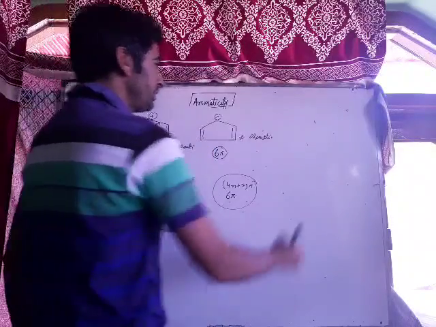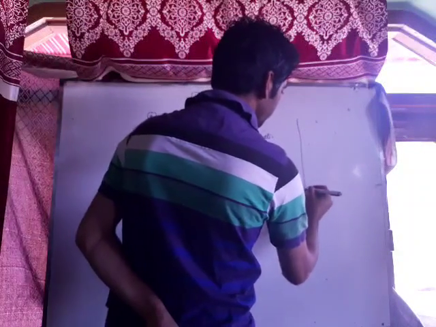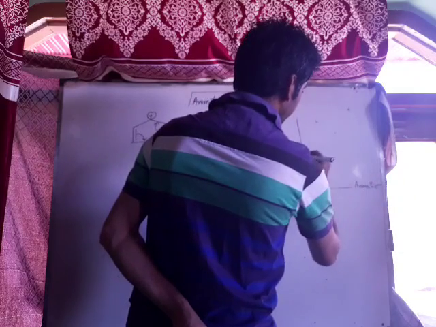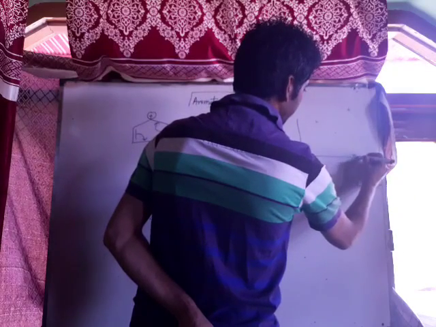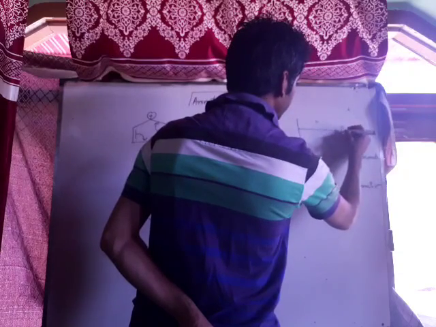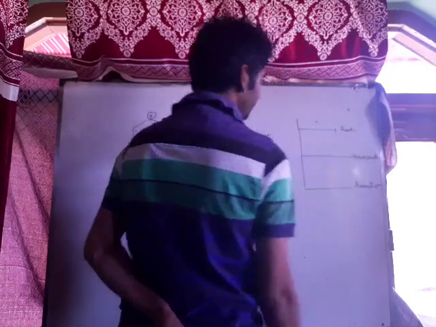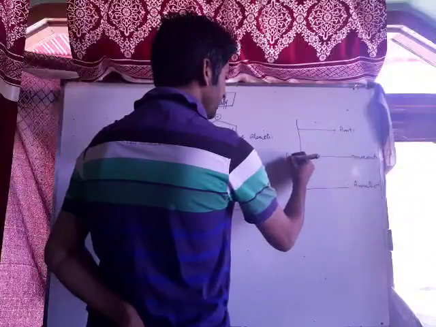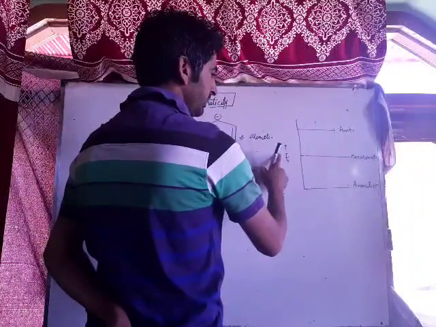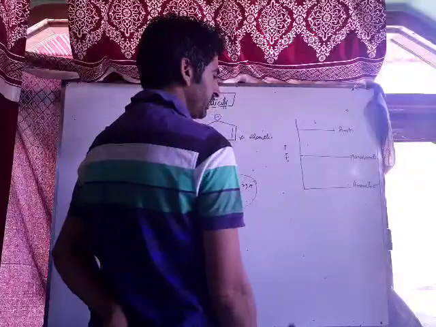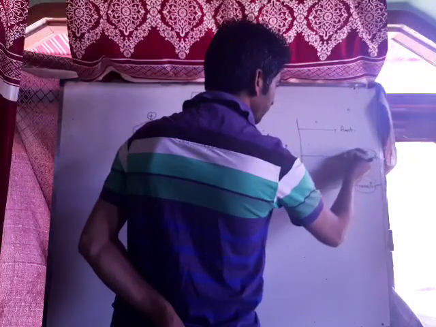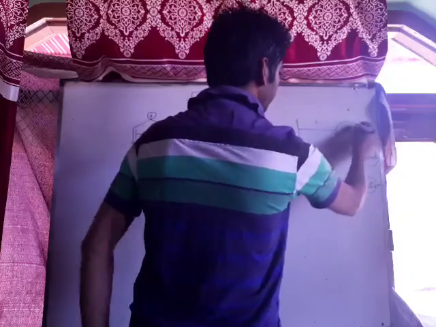Now see the difference between aromatic and anti-aromatic. Aromatic compounds are more stable than non-aromatic compounds and than anti-aromatic compounds. This is the energy level diagram. Anti-aromatic compounds have high energy and aromatic compounds have least energy. Therefore these are more stable compared to non-aromatic and anti-aromatic compounds.